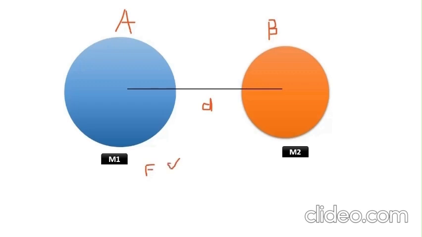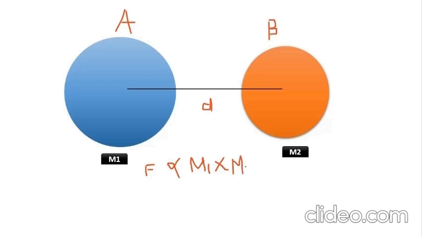F is directly proportional to the product of their masses, that is m1 and m2. We can write it as m1 into m2.